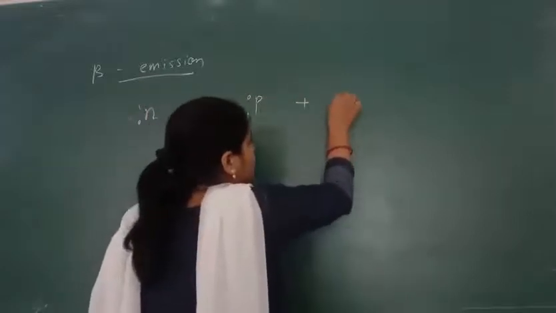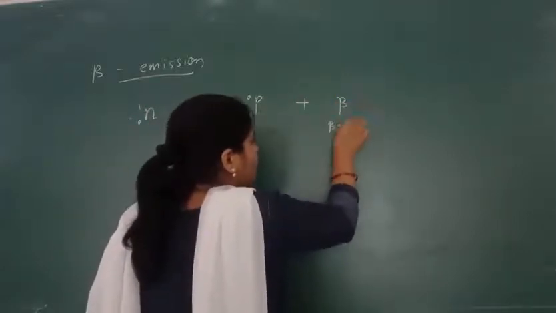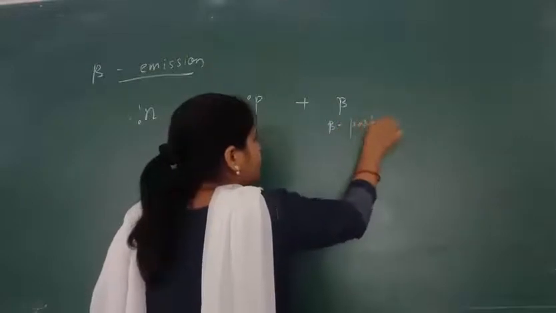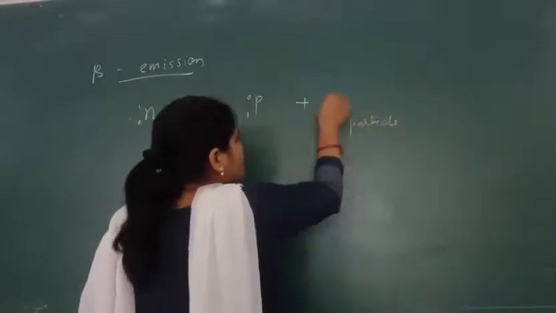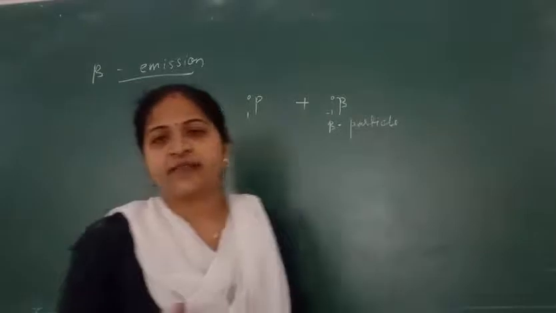This is the particle called the beta particle. Its atomic number will be increased by 1.